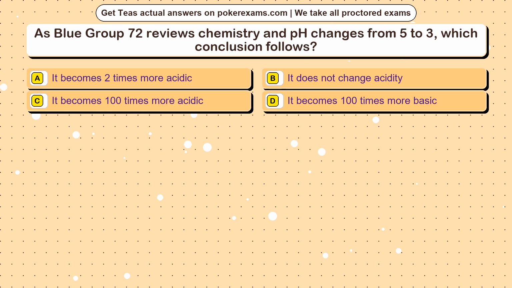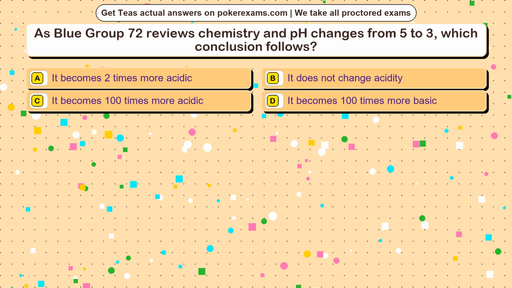Question 19. As Blue Group 72 reviews chemistry and pH changes from 5 to 3, which conclusion follows? Option A. It becomes 2 times more acidic. Option B. It does not change acidity. Option C. It becomes 100 times more acidic. Option D. It becomes 100 times more basic.